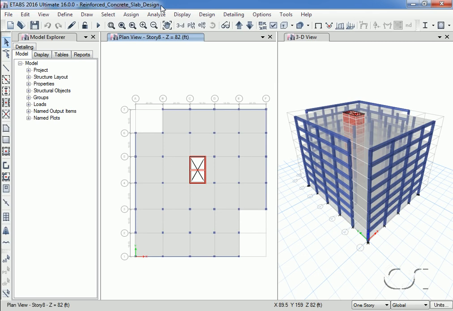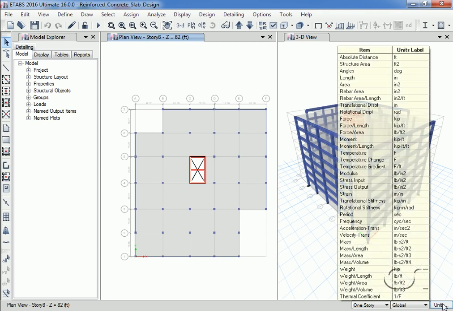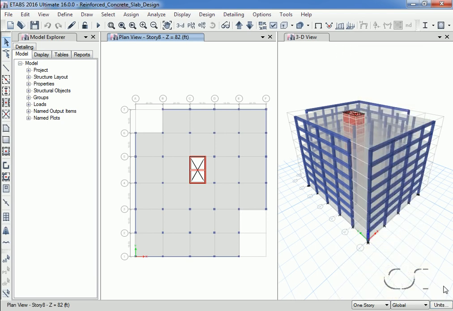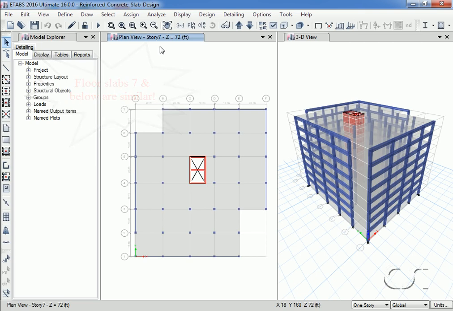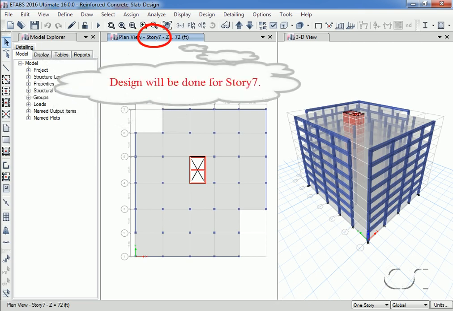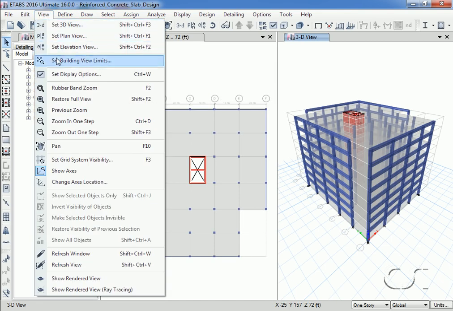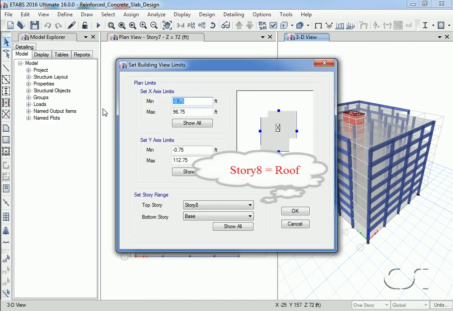The units we will use will be U.S. customary, as shown here. In this tutorial, we are going to focus on the design of the typical residential floors, Story 7 and below. Story 8, which is the roof and has different loading, will not be included in the current design. Since we will not be designing the roof, we can remove Story 8 from our 3D view.